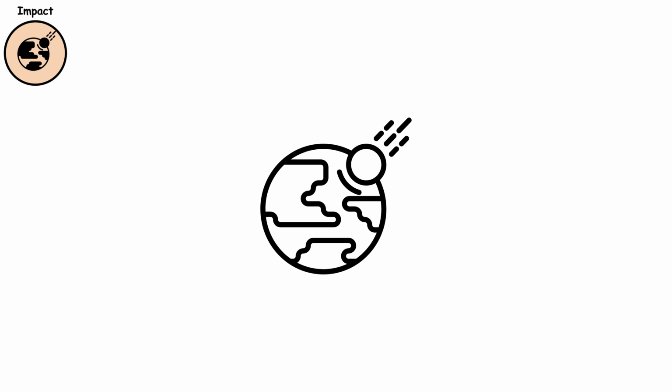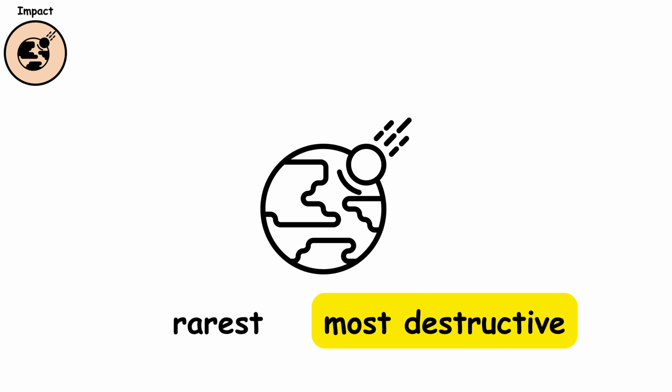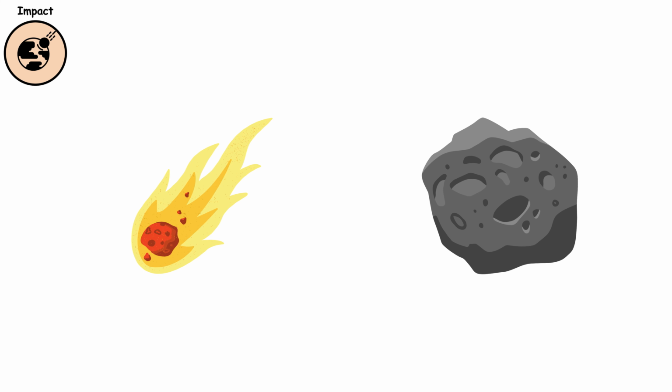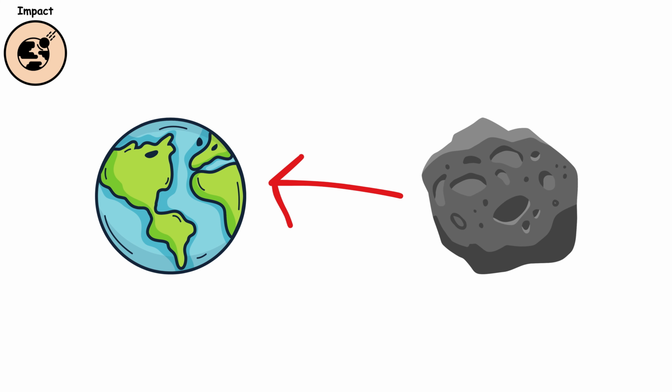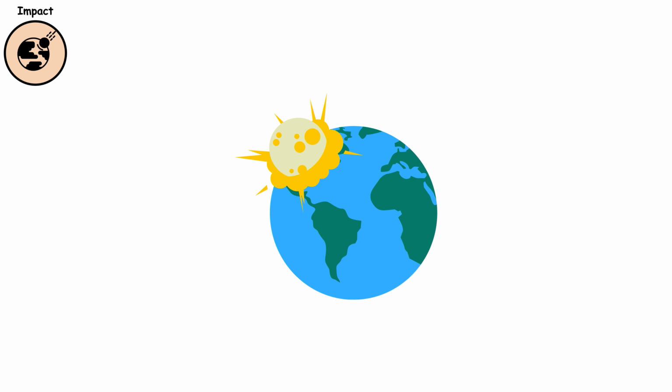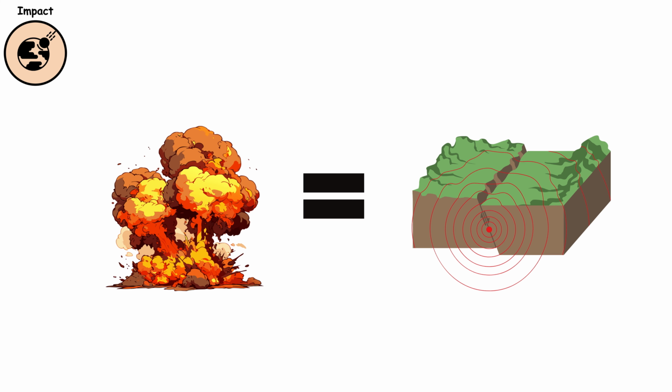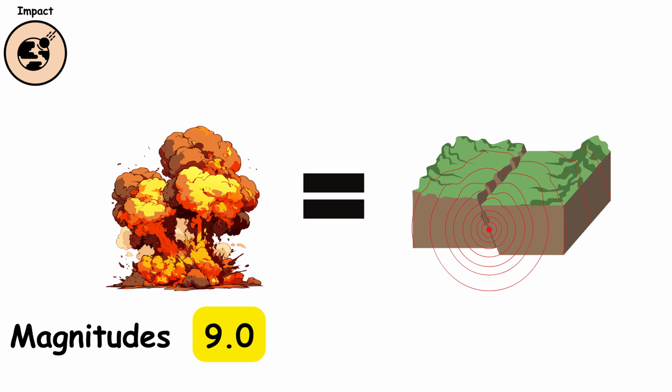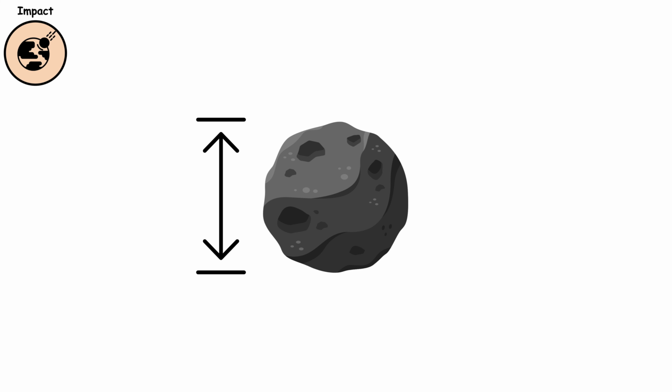Impact. Impact earthquakes are among the rarest but most destructive types, caused by large meteors or asteroids striking the Earth's surface. When such an object collides with the planet, the energy released can equal or exceed the largest tectonic quakes. Magnitudes can surpass 9.0, depending on the object's size and speed.